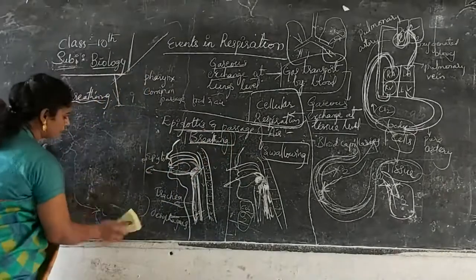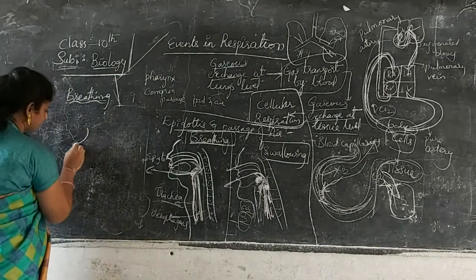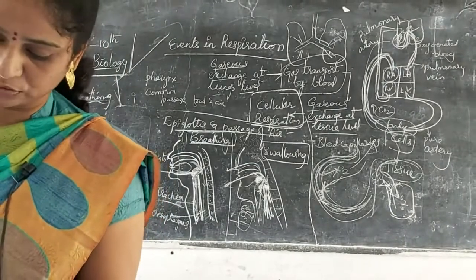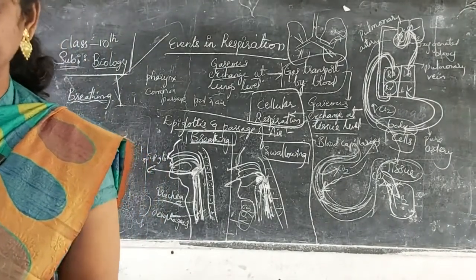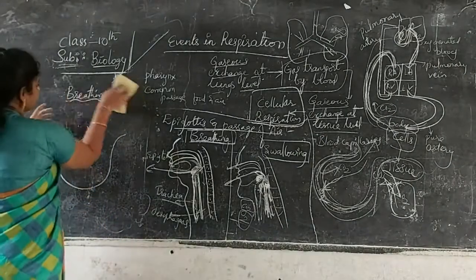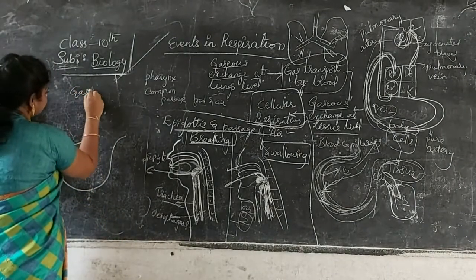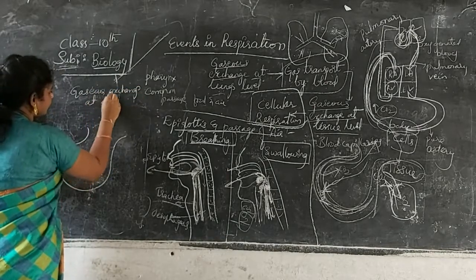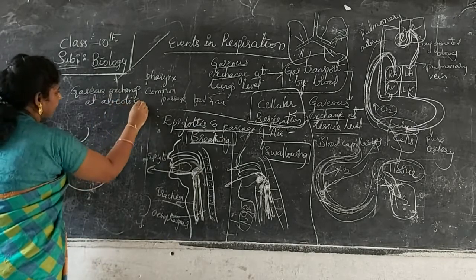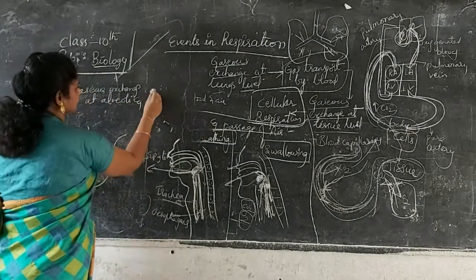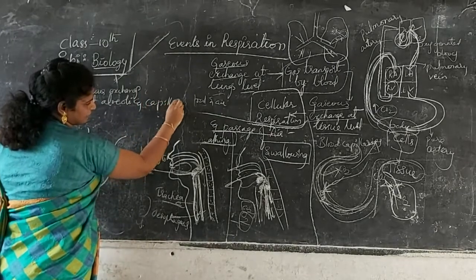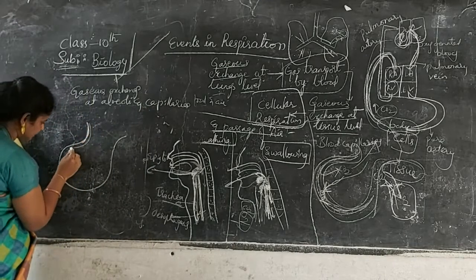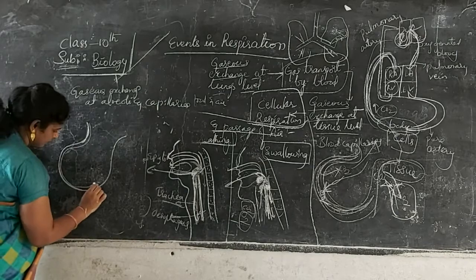Now one more I am going to explain to you, that is the alveoli. What heading have they given? Gaseous exchange at alveoli to capillaries. Gaseous exchange, again the same thing repeating, at alveoli and capillaries. See here, this is an alveolus. This is a single alveolus I am drawing.